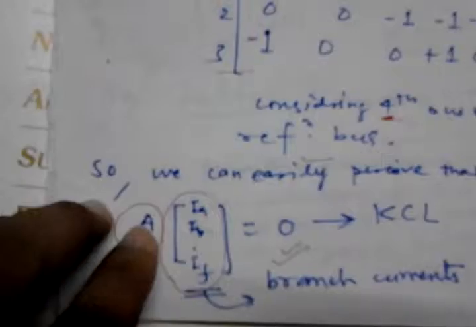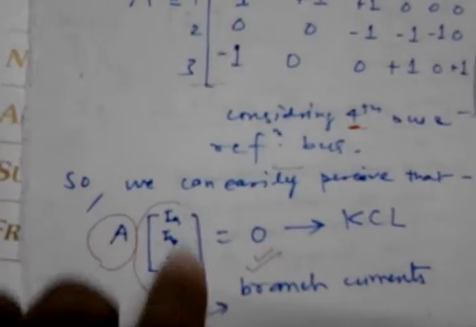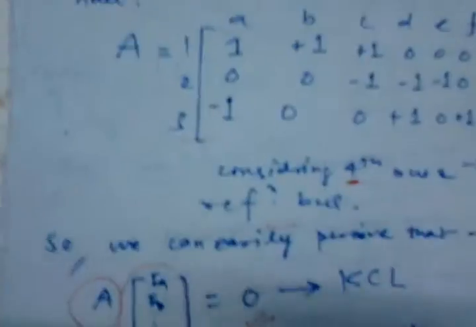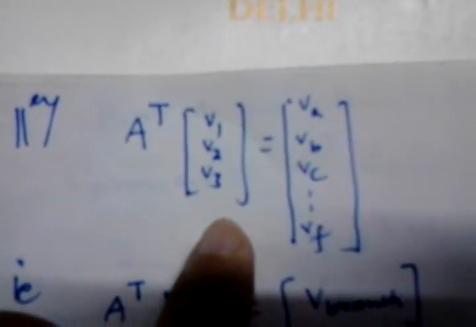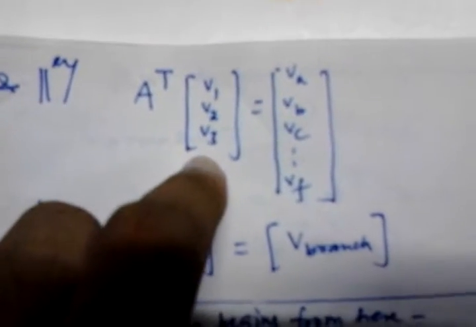In the same way, this incidence matrix holds true for all those branch currents. I think it is quite obvious because it has been told to you in networks. And the other relationship, as we can easily perceive, is that A transpose times the node or bus voltages would be equal to the branch voltages. You can easily see it in any graph.